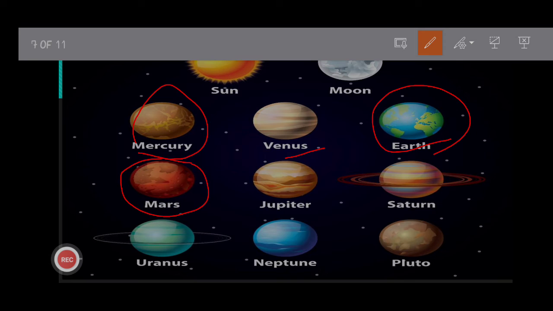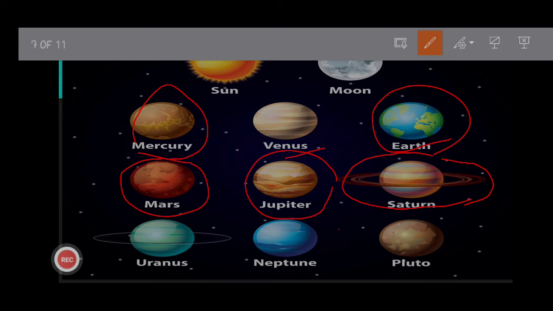Next is Mars. As you can see, the color of Mars is red, so it is also called the red planet. Next is Jupiter. Do you know, children, Jupiter is the largest planet of our solar system. Okay, and it moves fastest around the sun. Next is Saturn. As you can see, there are some beautiful rings around Saturn. These rings are made up of rocks, dust, and ice.